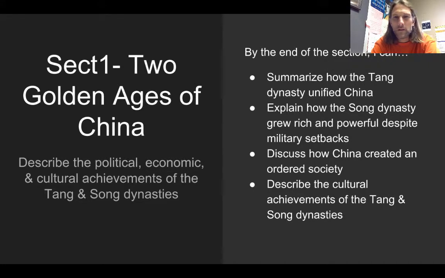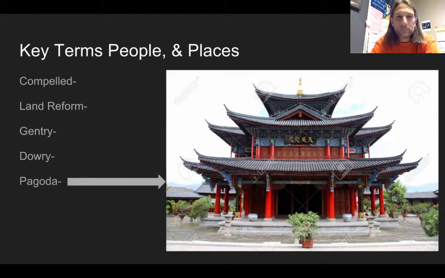and Sung dynasties. So by the end of the section, these are the things you should be able to do. Summarize how the Tang dynasty unified China, how the Song dynasty grew rich and powerful, discuss how China created an ordered society, and describe the cultural achievements of those two dynasties. So if we look at key terms and places: compelled, land reform, gentry, dowry, pagoda, and here is a picture